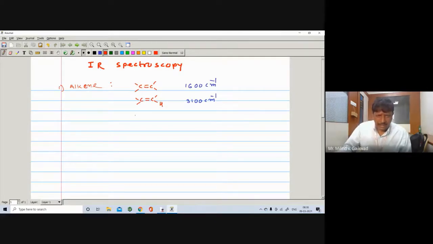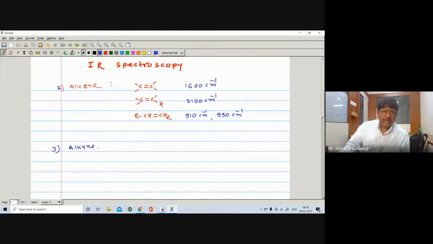If it contains a monosubstituted alkene, then there is a presence of 910 centimeter inverse and 990 centimeter inverse. These are two important bands. Next, we have learned about the alkane. Alkane contains a carbon-carbon single bond, so the carbon-carbon single bond appears at 1100. So here we have seen alkane, then alkene, and number 3, that is alkyne.